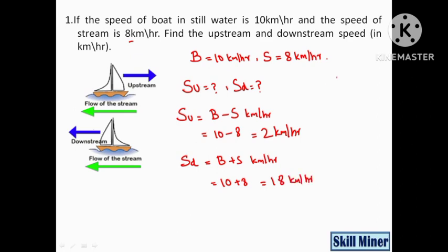So we found that speed upstream is 2 kilometer per hour and speed downstream will be 18 kilometer per hour. This will be our answer. Here we are getting data from the question and substituting directly in the formula, so that we are able to find the value of speed upstream and speed downstream. We can move to the second question.